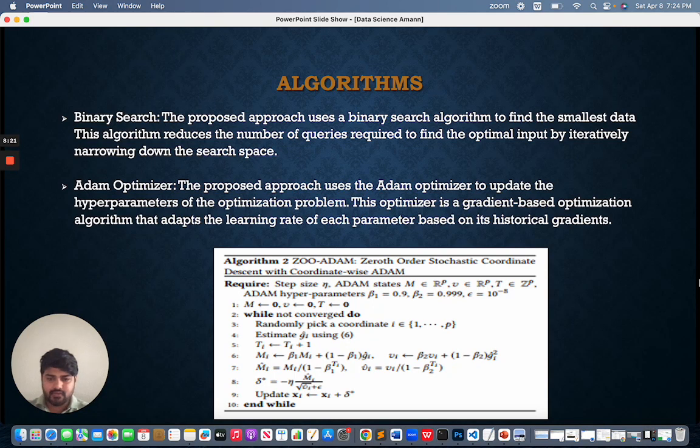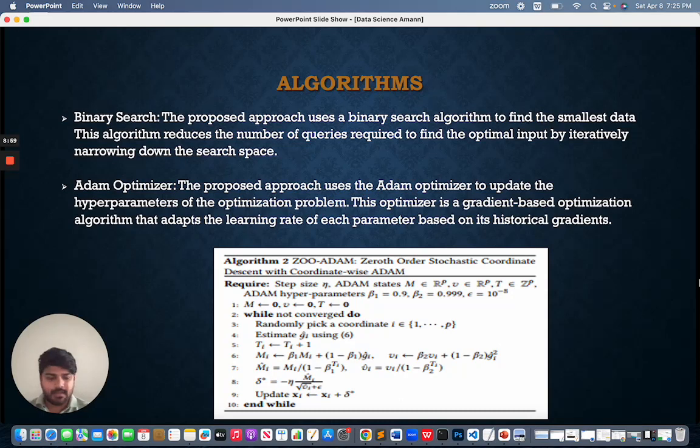This is the algorithm ZOO-Adam, zeroth order stochastic coordinate descent with coordinate-wise Adam. As you can see in this algorithm, it's staying the same, but they have a different formula for it. Basically it's picking a random coordinate. After that, it's estimating the g1, and they have some formulas with it. And at last, as I told before, it's going to update the value of xf. That's what is happening in this algorithm too. And this is, I think, the important one.